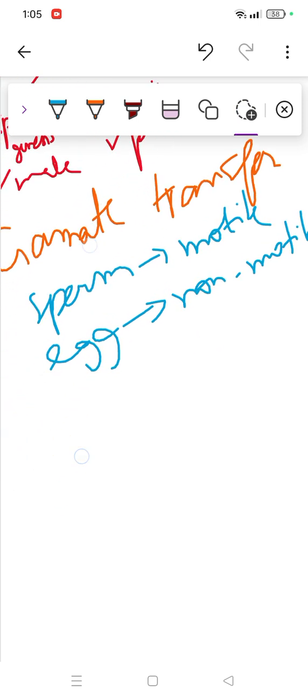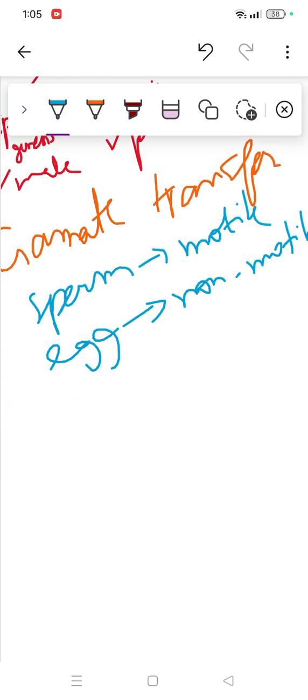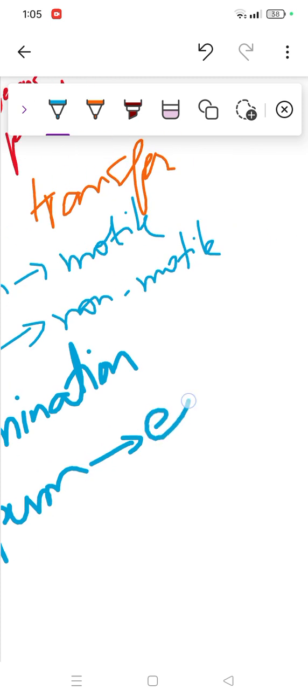So what you'll see here, one important point, is the process of insemination. What this process is about is where the male sperm goes toward the ovum, the egg. This means the transfer of the male gamete, the sperm, to the female, to the vagina and these parts, simply going into the female reproductive tract, is called insemination. So I'm sure it's clear.